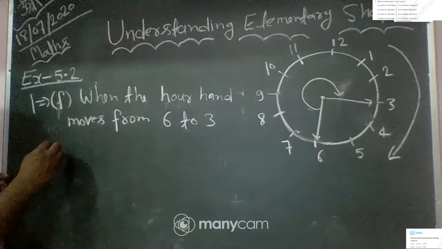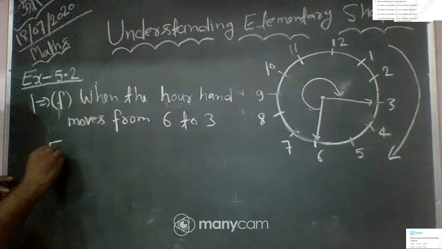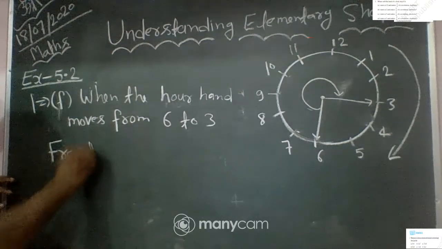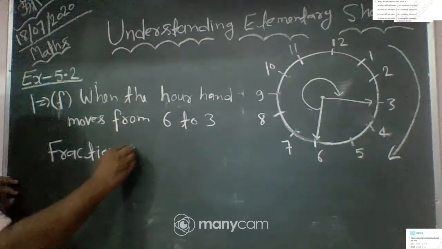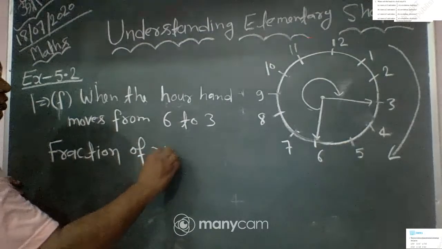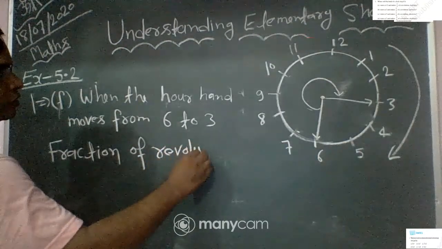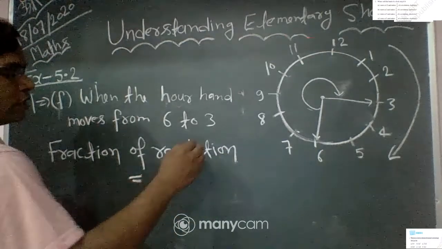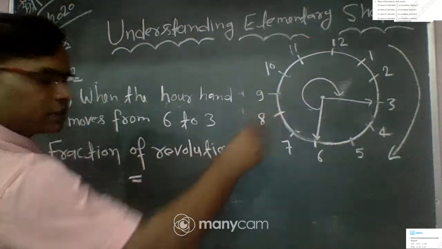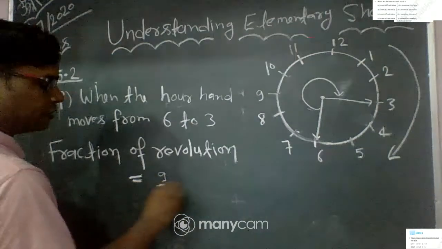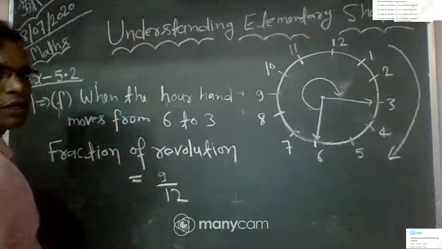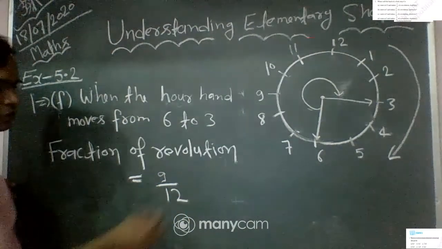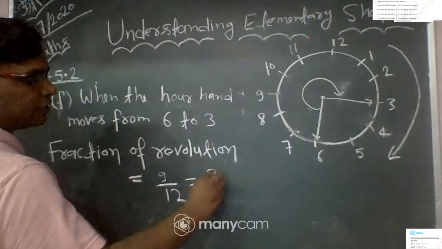So the fraction of revolution is equal to, we cover 9 hours here. 9 hours, 9 by 12. Fraction is the part by whole. You can write it as 3 into 3.